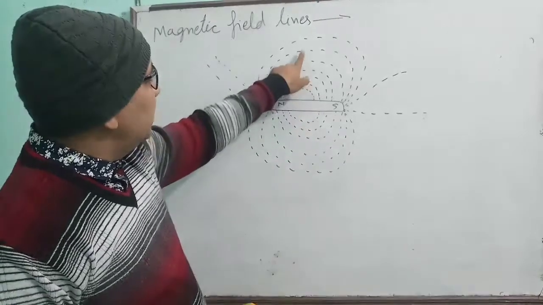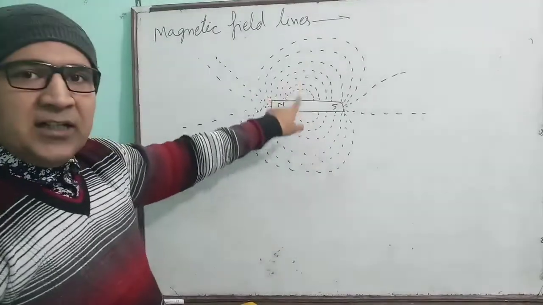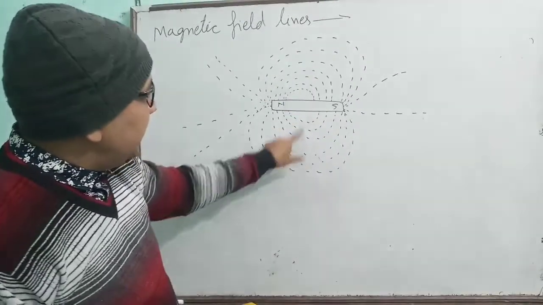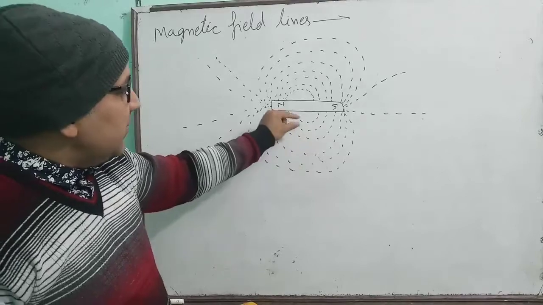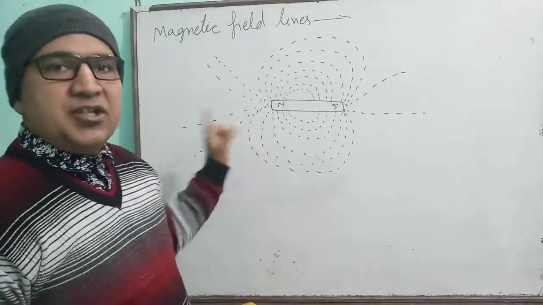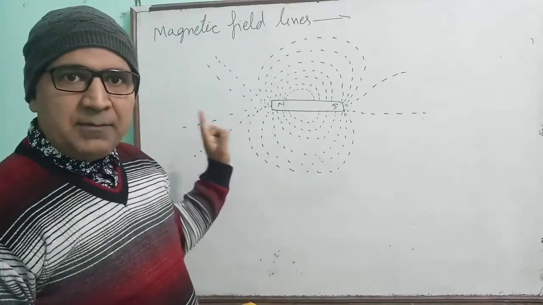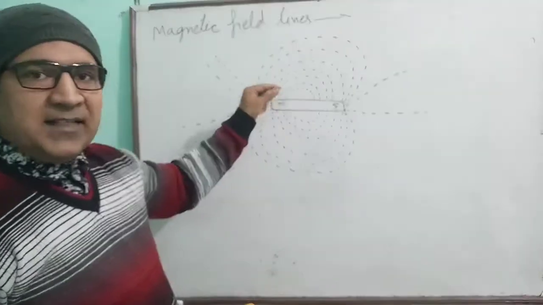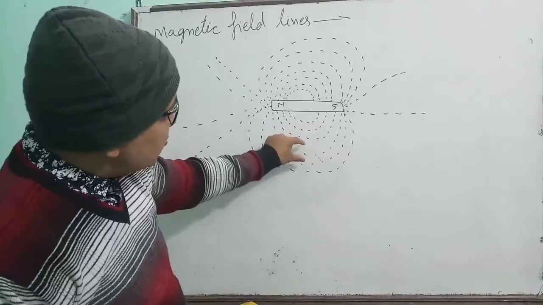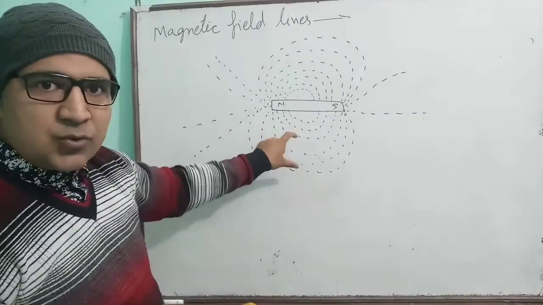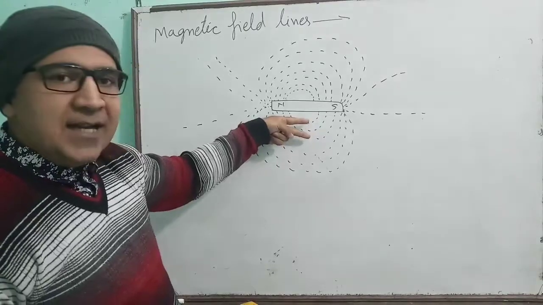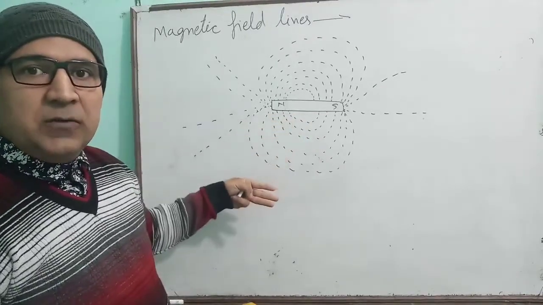But at the middle of the magnet you are watching, these lines are away from each other. It means at the middle of the magnet the magnetic force is minimum. Understood everybody? At the midpoint of the magnet the magnetic force is minimum because the distance between the magnetic field lines is increasing continuously.